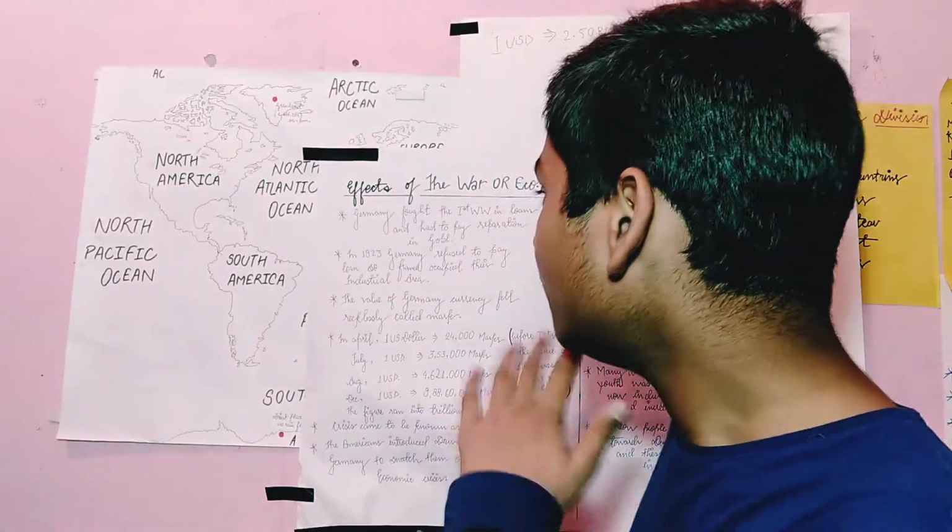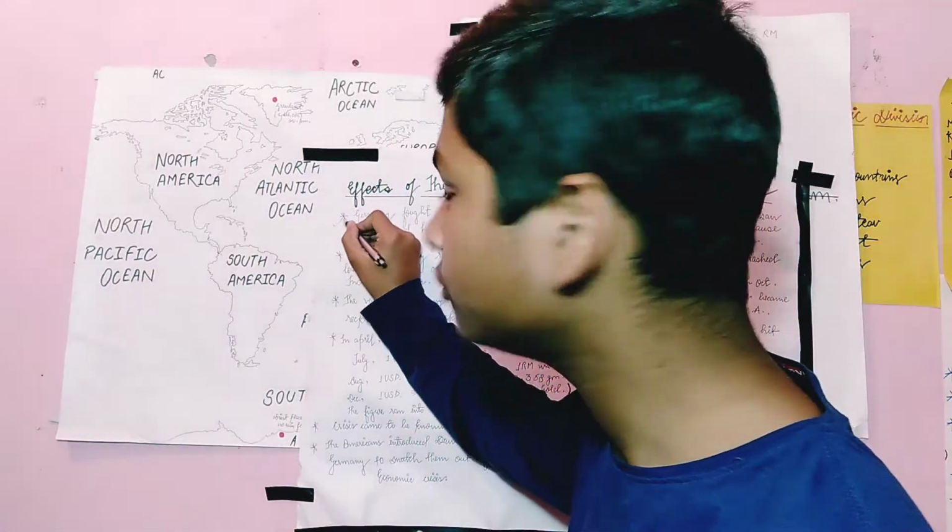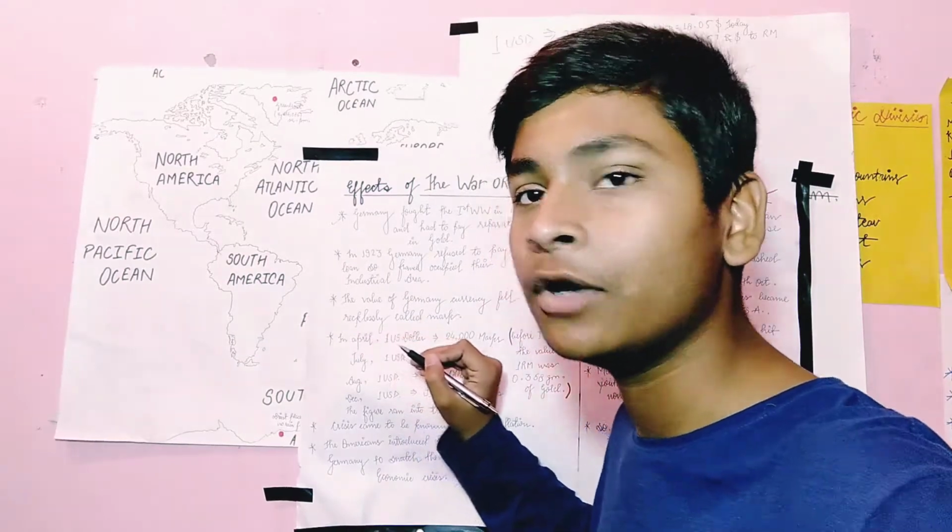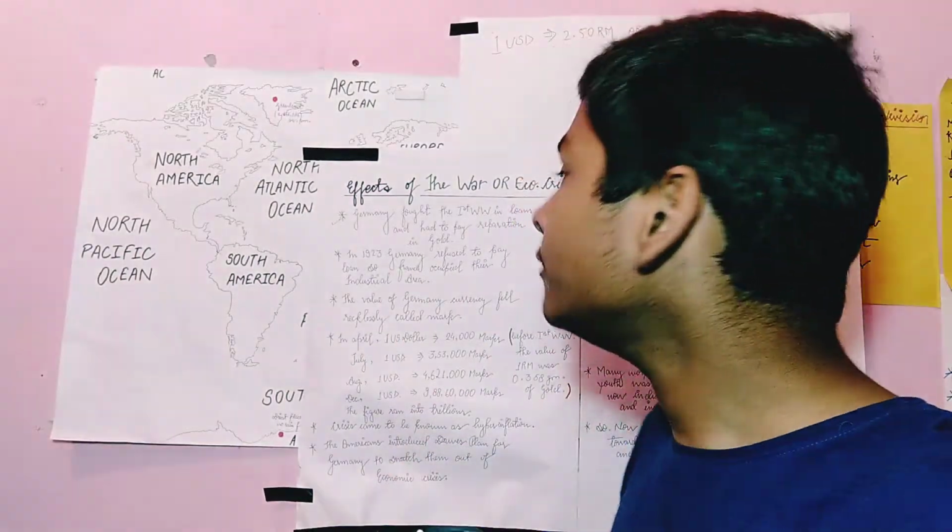So the next point comes here. Let me put a tick mark so that you can get it. All right, so next is that in 1923, Germany refused to pay the loan to France.